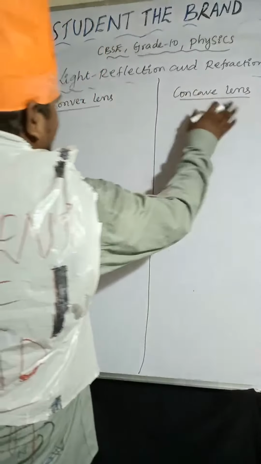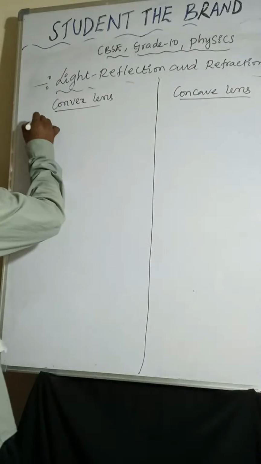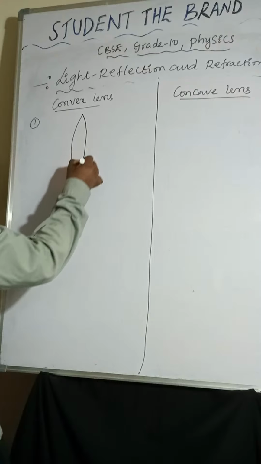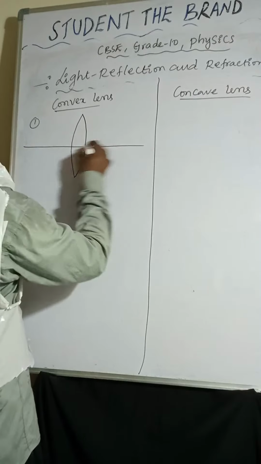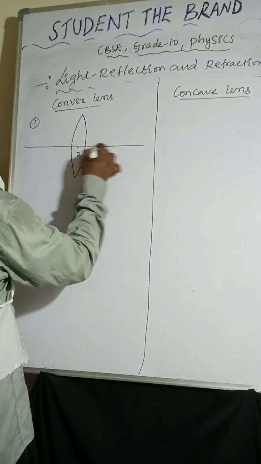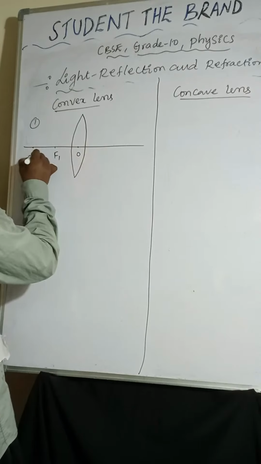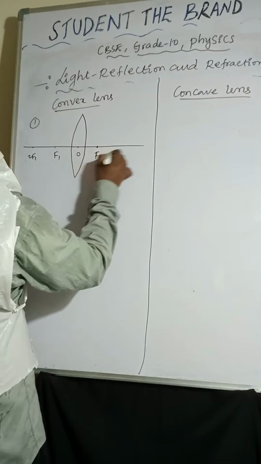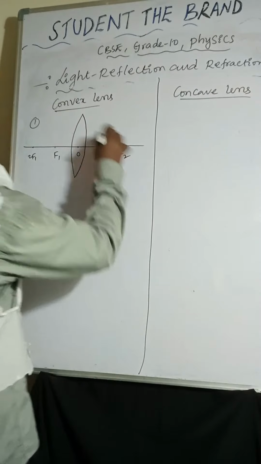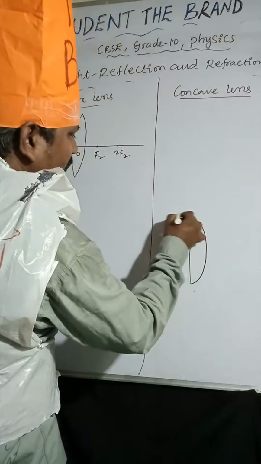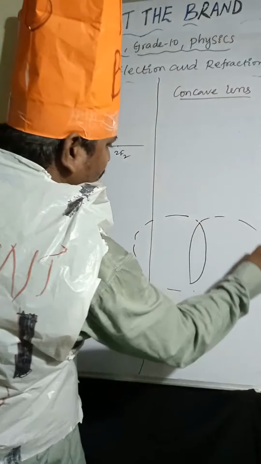So convex lens and concave lens. Ray rules are very important if you are taking a convex lens. So principal axis, this is the principal axis, optic center, F1, 2F1, F2, 2F2. Sir, why are you taking it like this? If you take the convex lens like this, it is a part of this sphere, and this is also part of this sphere.